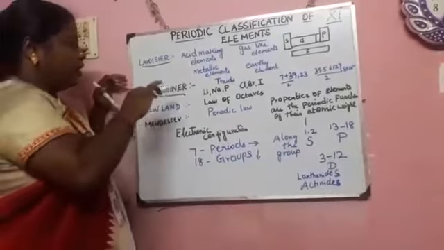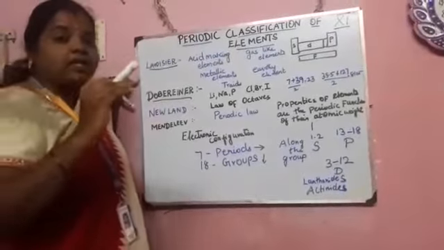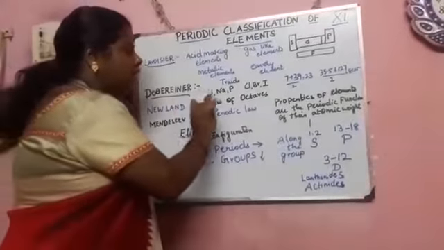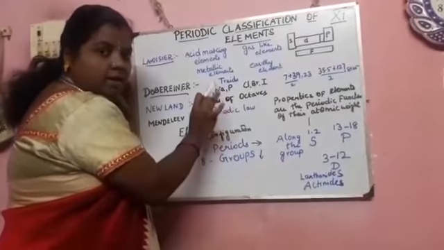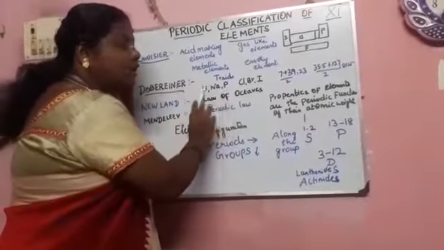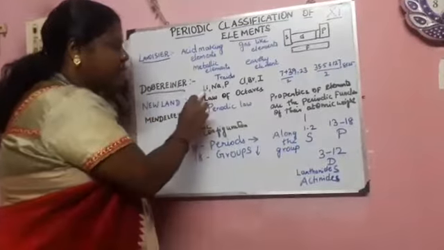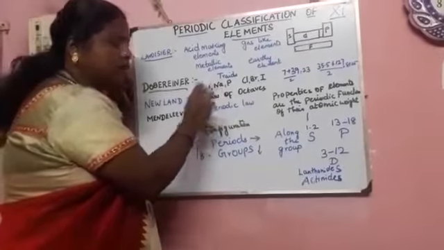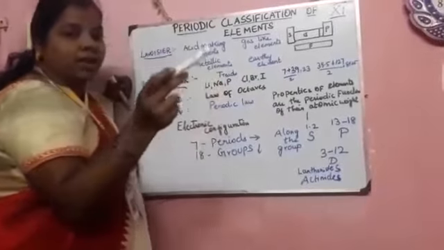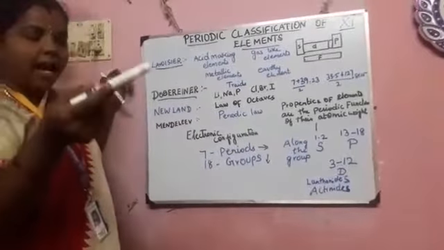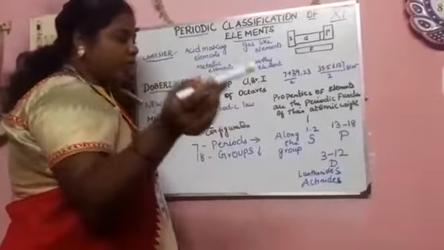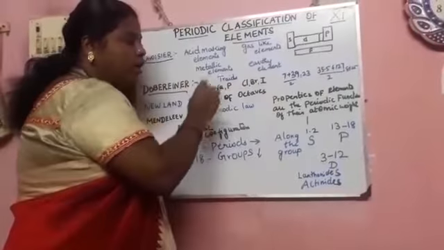And second one, Dobereiner. Dobereiner arranged some elements in what is called a triad. Triad means we take 3 elements, where the atomic mass of the middle element is equal to the average of the other 2 elements. For example, the atomic mass of sodium is 23. When you add lithium and potassium and divide, you get 23. Here the bromine is 81.25. If you add chlorine and iodine and divide, you get the same value.